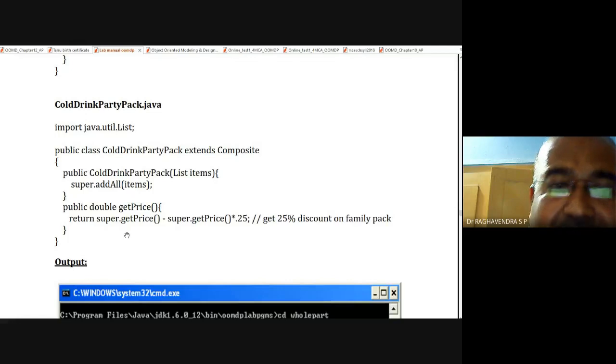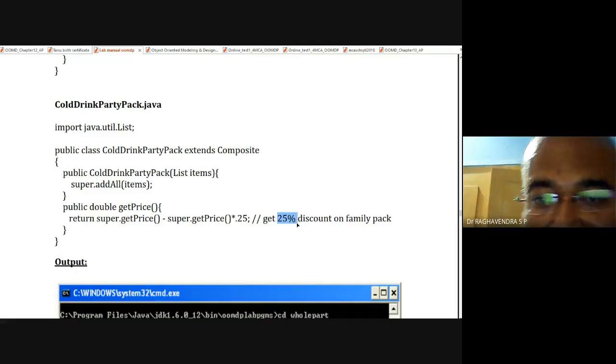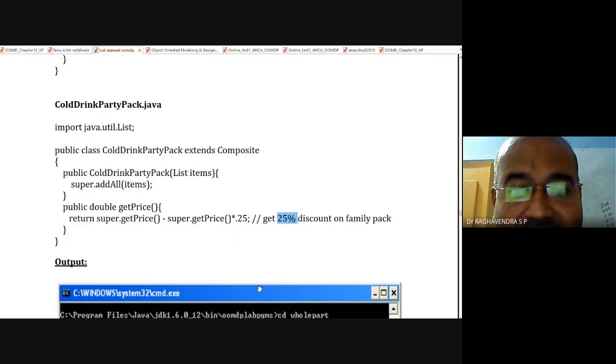Super means its upper class, that is composite. So here total cost will be considered. Super dot get price means add all. The add all method will be executed. So what is the total cost? 90. How much? 90. 90 minus again 90 into how much discount is the shopkeeper offering? 25%. 25%. 67.5. Very good, superb. You already got the results.